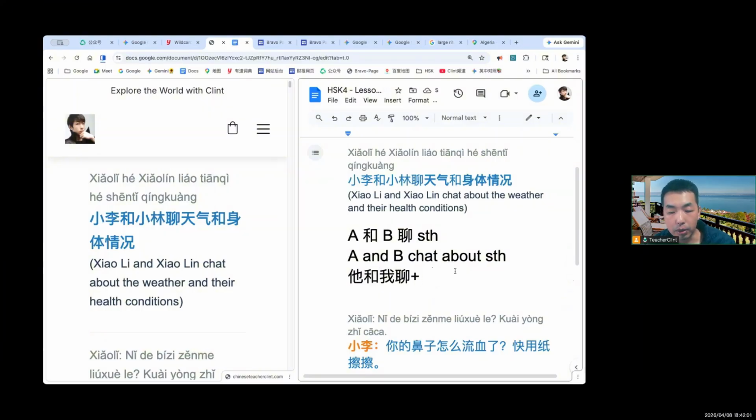Maybe we can talk about work, 聊工作, right? If we just talk about work, then that's all. The sentence is complete, right? 他和我聊工作, it means he and I talk about work.